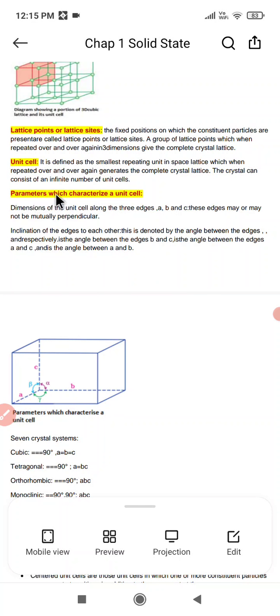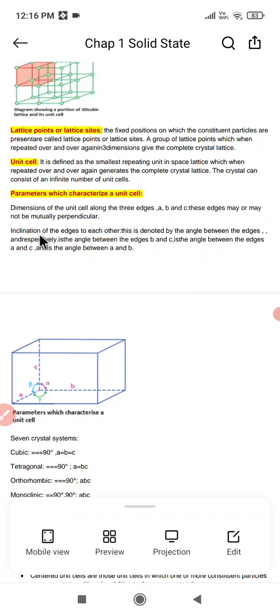Now, the parameters which characterize a unit cell. The parameters are the dimensions of the unit cell along three edges, that is along a, along b, along c, meaning along the length, the breadth and the height. These edges may or may not be mutually perpendicular.